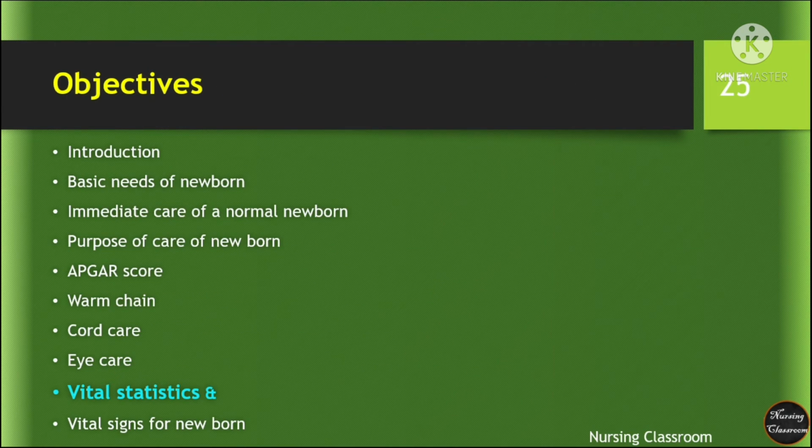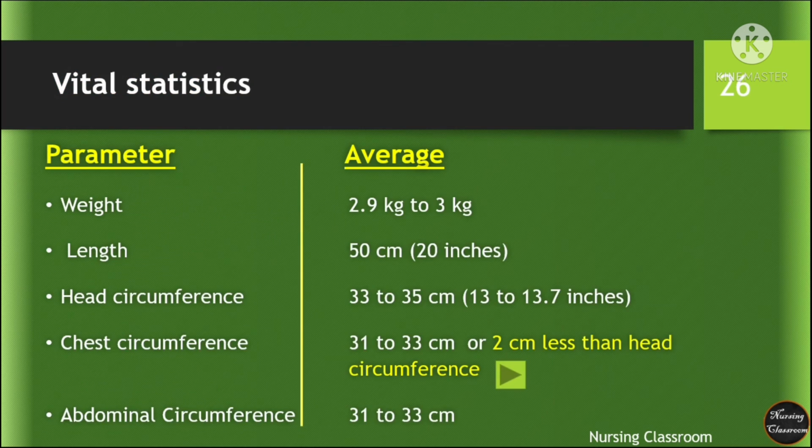Now we'll see vital statistics for a newborn baby. Parameter average. Weight average 2.9 kg to 3 kg. Length 50 cm, that means 20 inches. Head circumference 33 to 35 cm, that means 13 to 13.7 inches. Chest circumference 31 to 33 cm, or 2 cm less than head circumference. Abdominal circumference 31 to 33 cm.